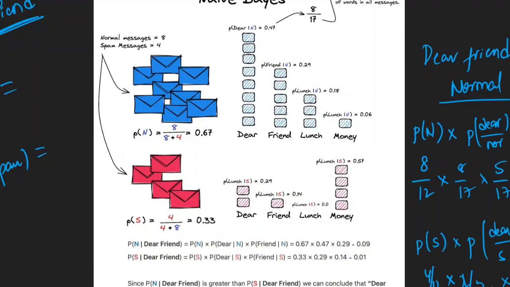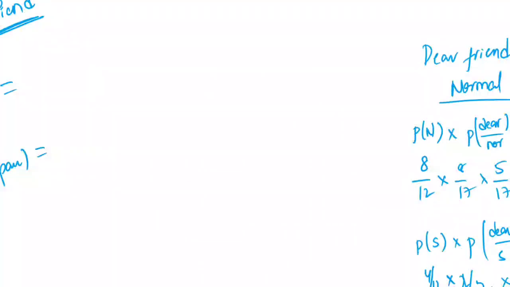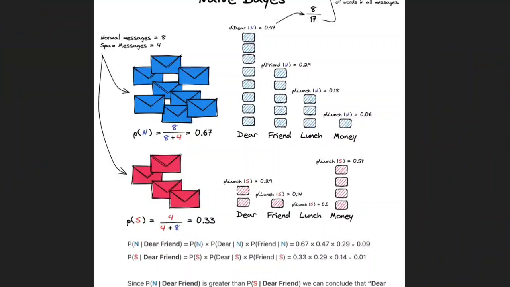Is that clear? Now, I have a new sentence: "money, money, more money." Someone is sending a mail containing "money, money, more money." Now, what is the probability that it is going to be a normal mail, and what is the probability that it is going to be a spam mail? We are going to calculate this clearly.